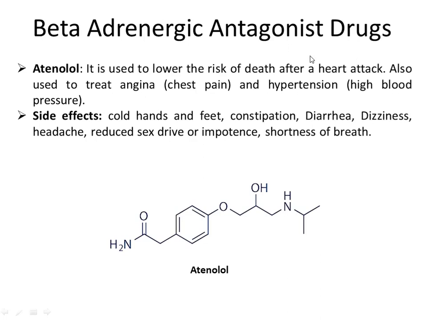Beta-adrenergic antagonist drugs. First drug is atenolol. Structure is given over here. It is used to lower the risk of death after a heart attack. It is also used to treat angina, that is pain in the chest, and hypertension, that is high blood pressure. Common side effects are cold hands and feet, constipation, dizziness, headache, and reduced sexual drive or impotence in some patients. Shortness of breath is also common in persons having beta-adrenergic antagonist therapy.